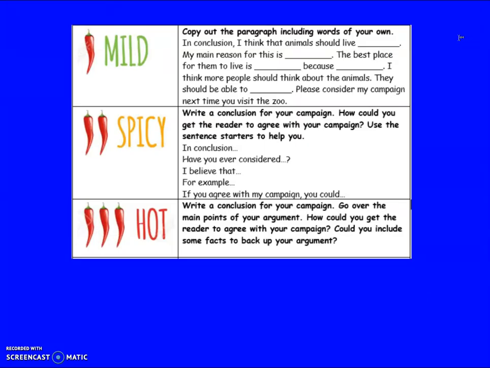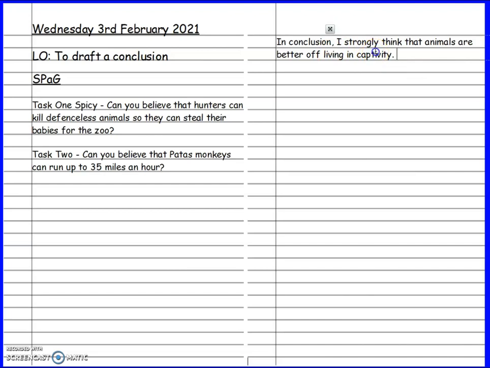So looking back to my worksheet, my next sentence starter is have you ever considered? So you're asking the reader, have they ever thought of something that might help them change their mind? So let's have a think about how we can end this sentence to get the reader thinking the same way as us.